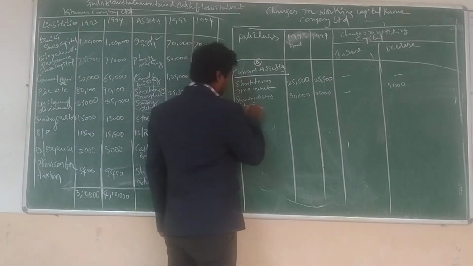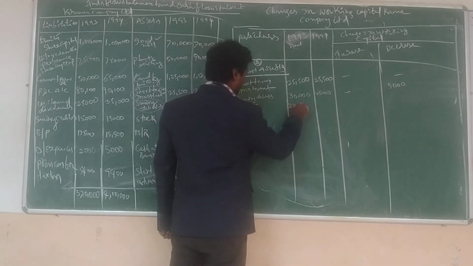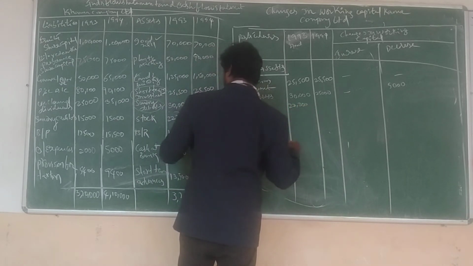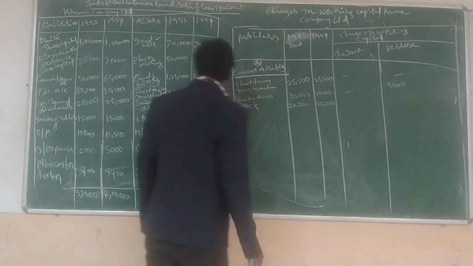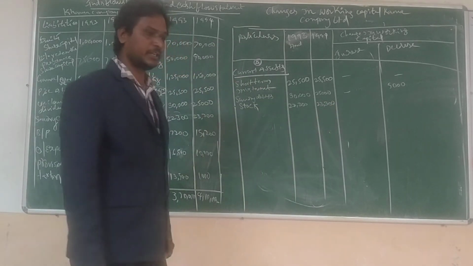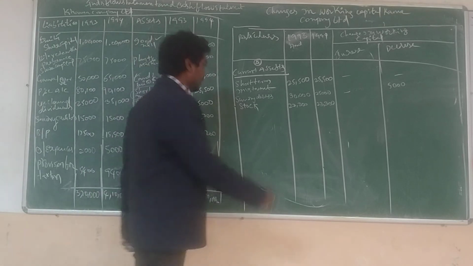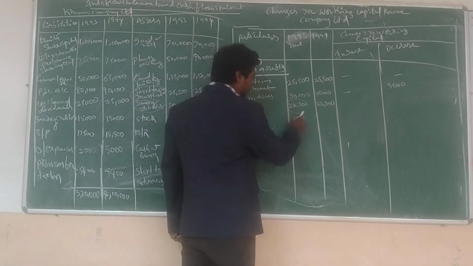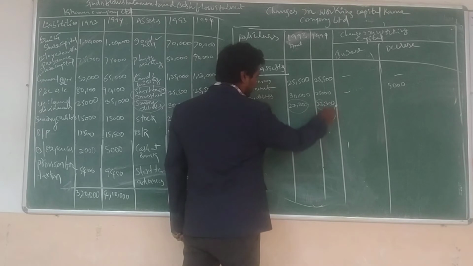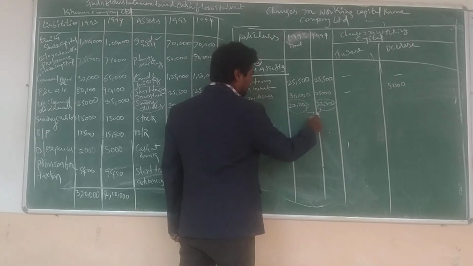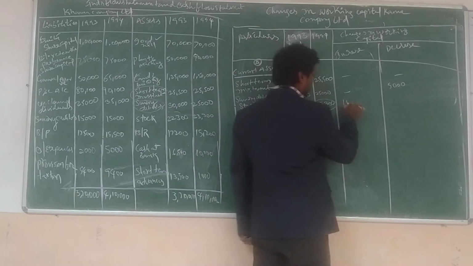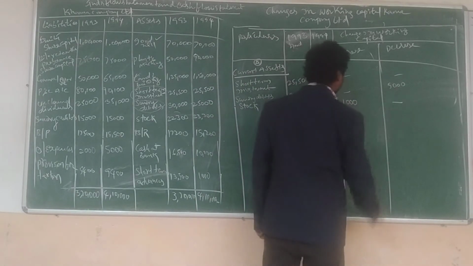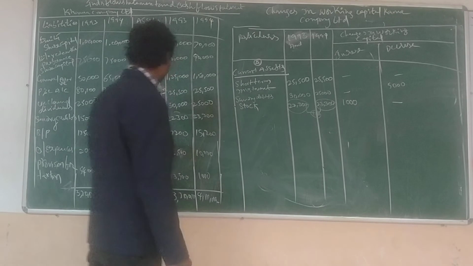Stock 22,300 and 23,300. Is it an increase or a decrease? See, previous year 22,300, present year 23,300. How much is the difference? 1,000 rupees is the difference. Is it an increase or decrease? It is an increase. So 1,000 increase. Next.